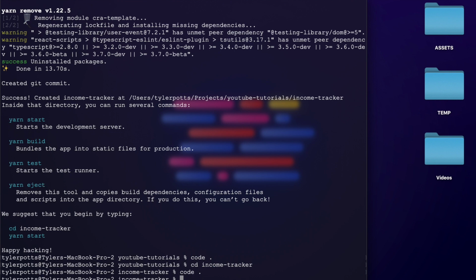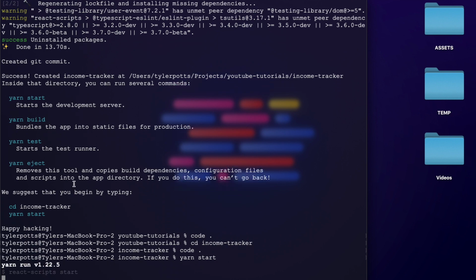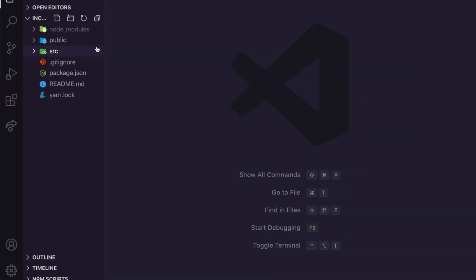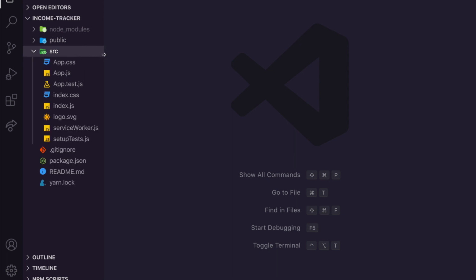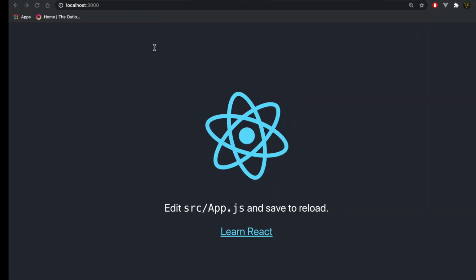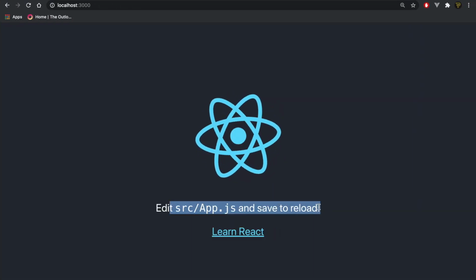For me, I'm going to use yarn. So I'm going to say yarn start, and this is going to run our development server. As you can see, it says starts the development server. So this should load. It should take a second, and it will load all the development server stuff. So as you can see, it's doing things in the terminal. If we head over here, we can see our base file. So what we're going to do is start removing a few things once this is loaded. Okay, that took about 2 seconds, but it's now loaded, and as you can see, we have this basic screen here.